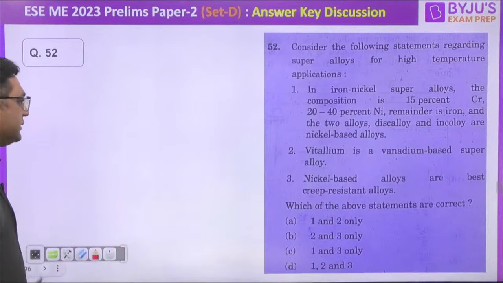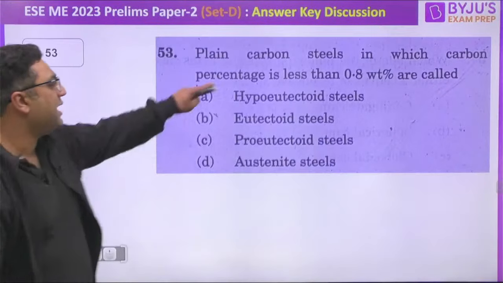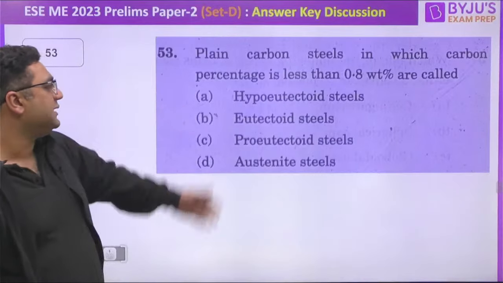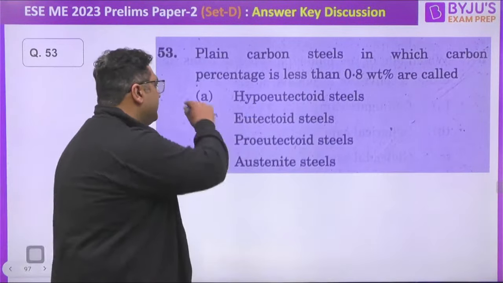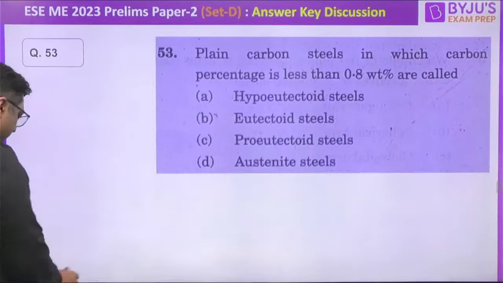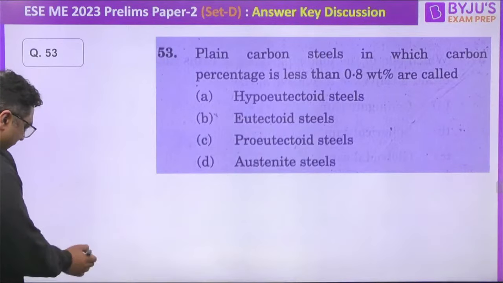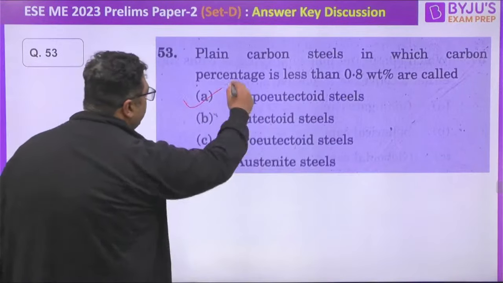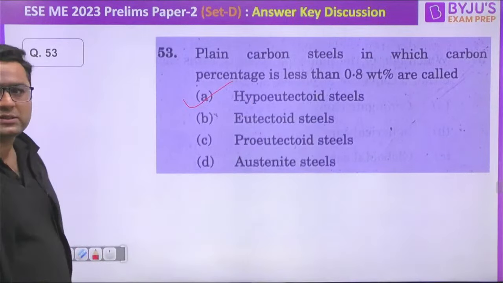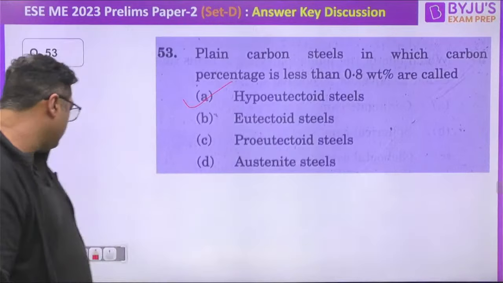Moving further, guys. Plain carbon steel in which carbon percentage is less than 0.8%. I feel you know it is going to be hypoeutectoid steel, because we study hypo and hyper. Less than 0.8% is hypo, more than that is hyper. So A will be the right answer for this. Moving further, my dear. Moving further.